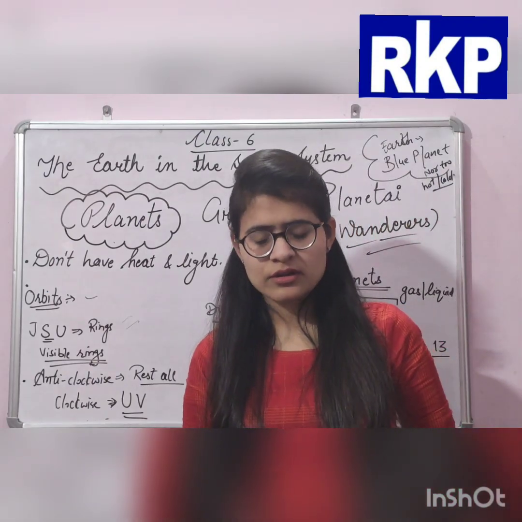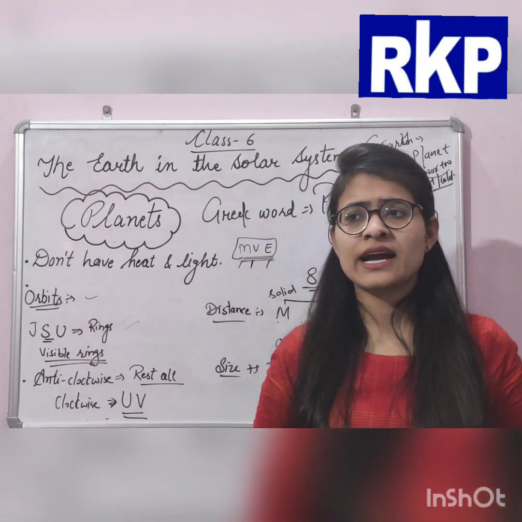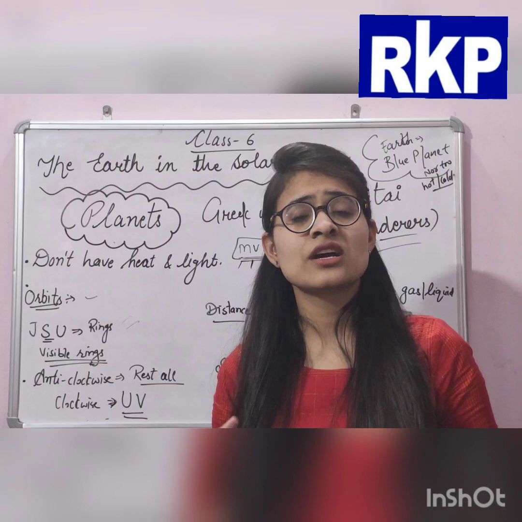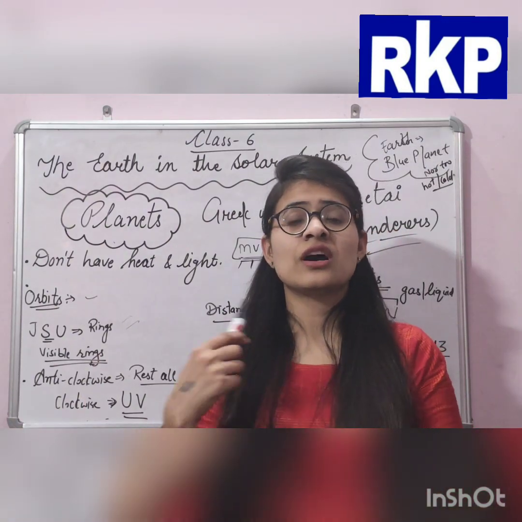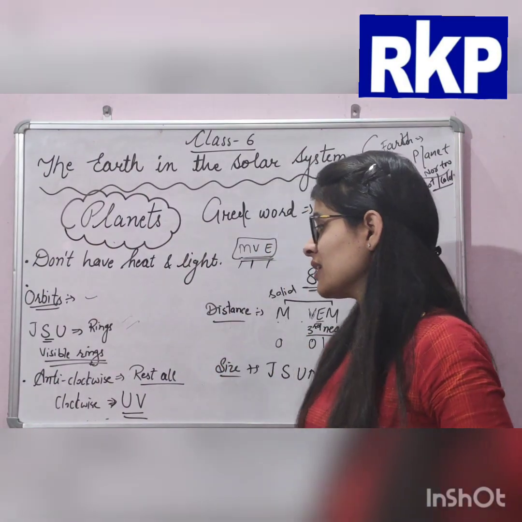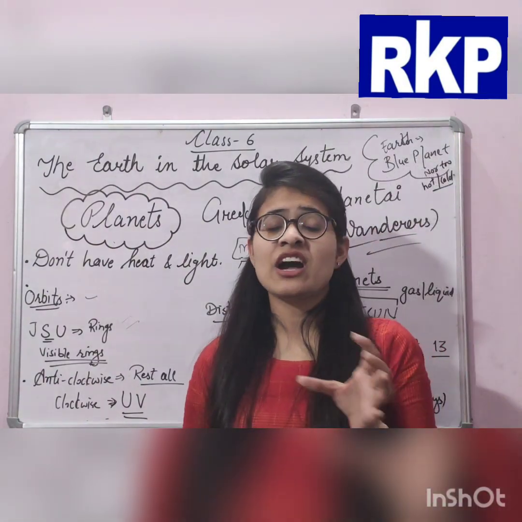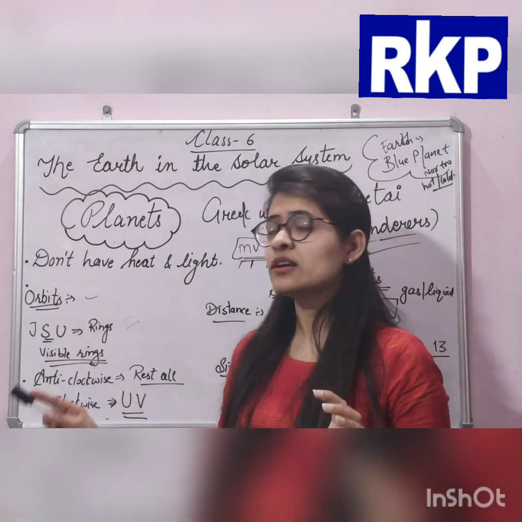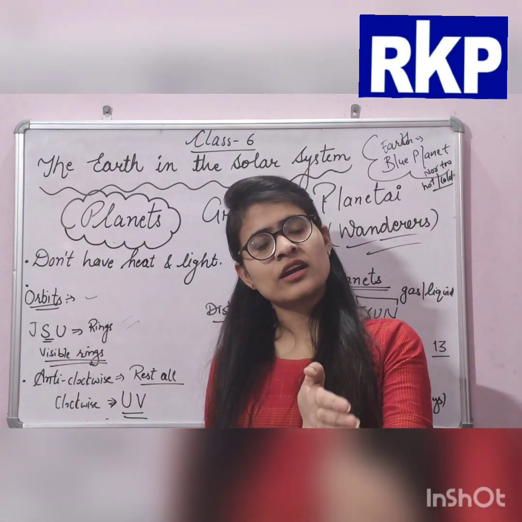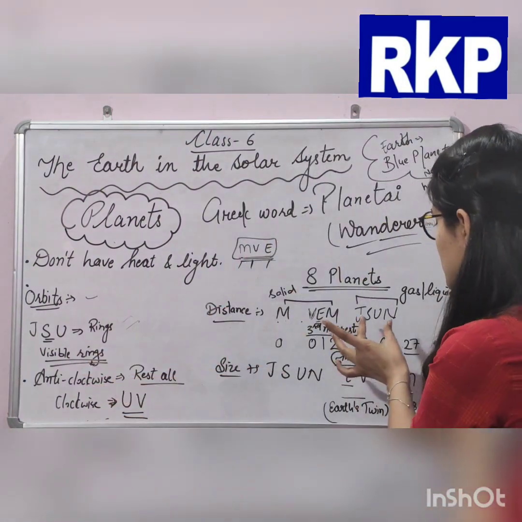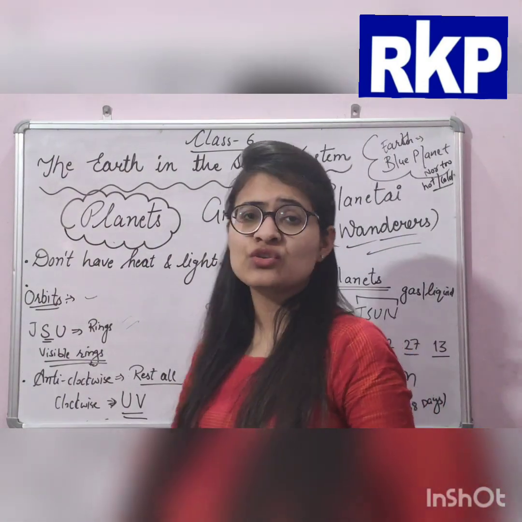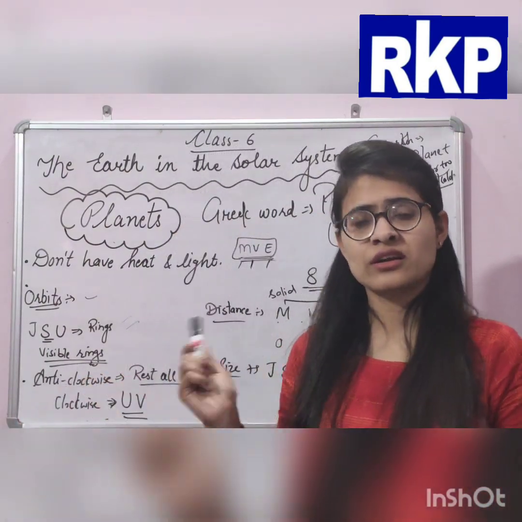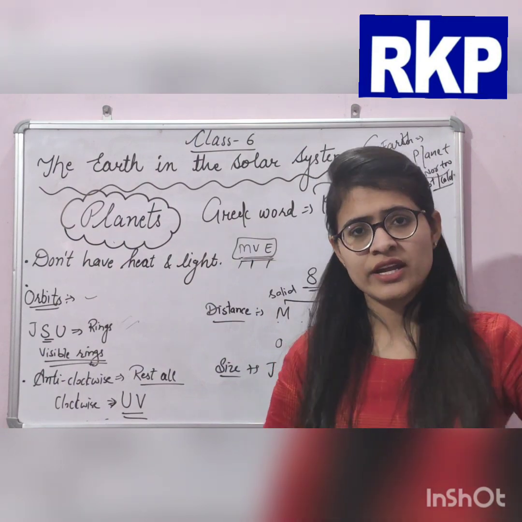Now, you have read about it that Saturn has rings around it. Saturn planet has rings around it. But there are 3 planets that have rings around them, and they are Jupiter, Saturn and Uranus. Okay, these 3 planets, जैक्सन में से JSU को उठा लीजिए, and Neptune that has not rings around itself.